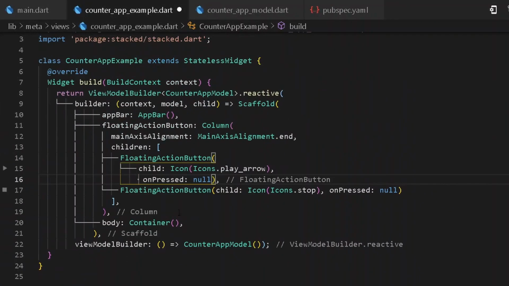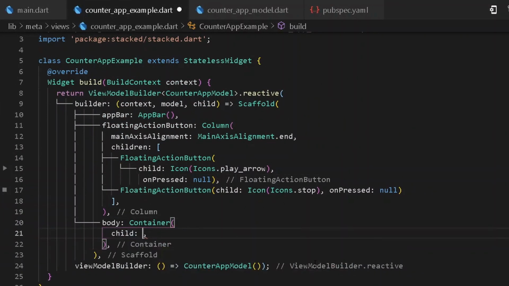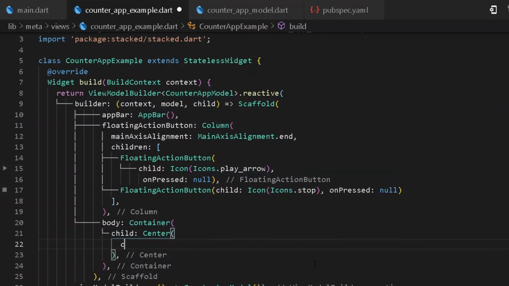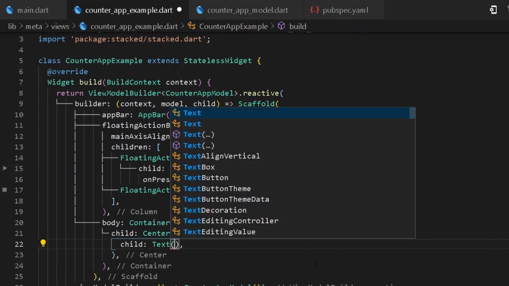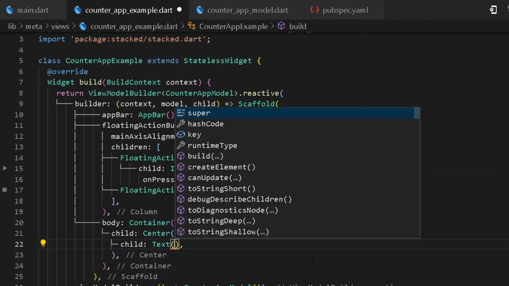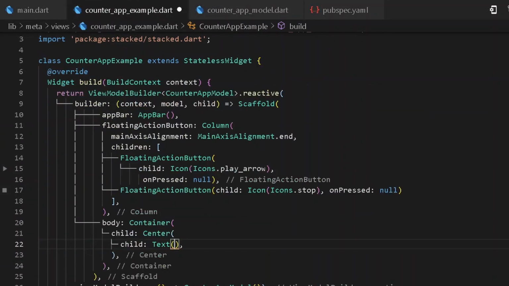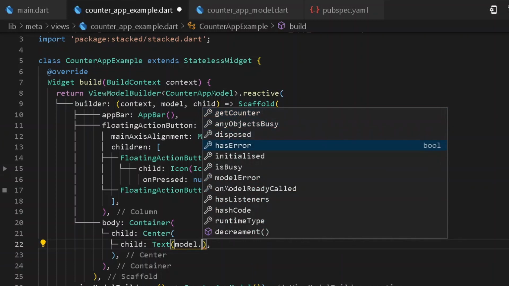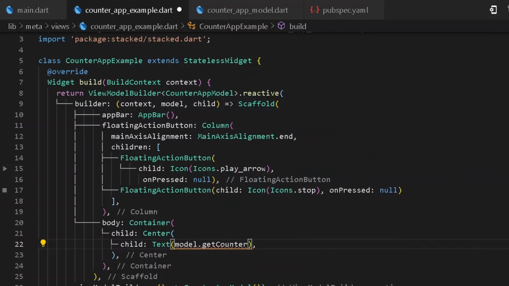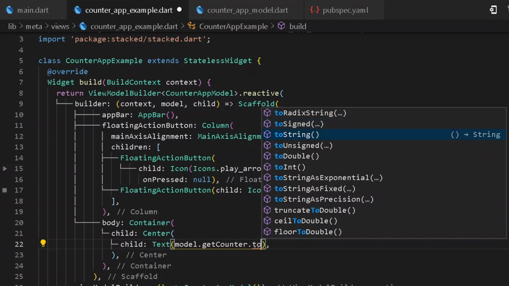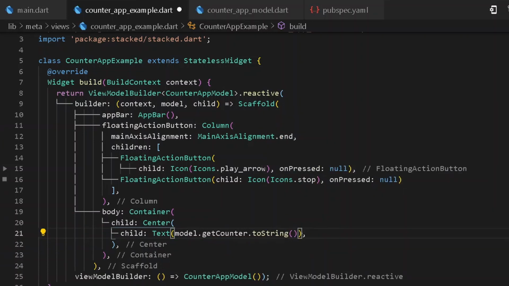But first of all, we can move under our body, and here let's have a child to be a center, and under center I shall be having a child to be a text. Now the following text shall be referring to the data of the following counter, that is our getter of counter. So for managing that, I shall be writing model, and after writing model and dot, you can see all of the properties that we have gotten access to from our view model. So for now, we can get our getCounter, which is our integer, and convert it to string. Easy thing. So format document once.